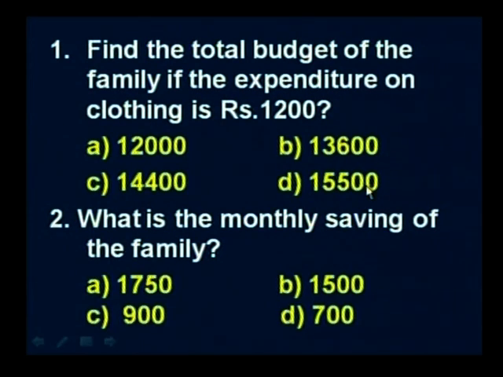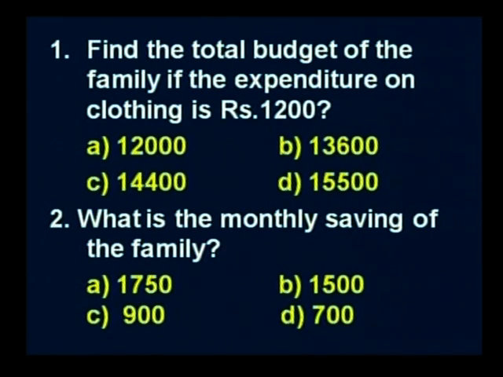Find the total budget of the family if the expenditure on clothing is rupees 1200. Options are 12,000, 13,600, 14,400, 15,500.